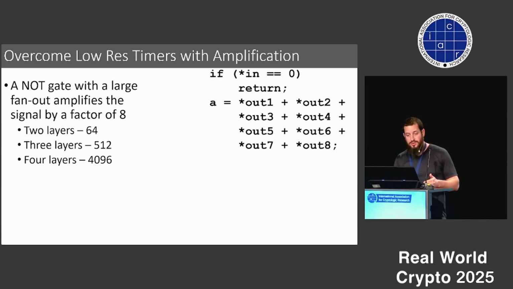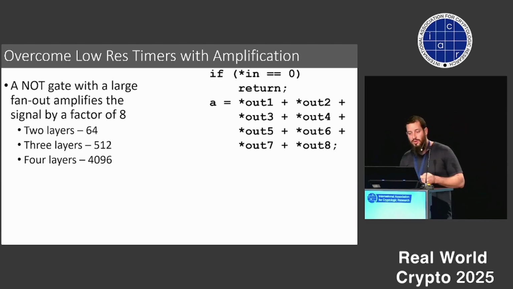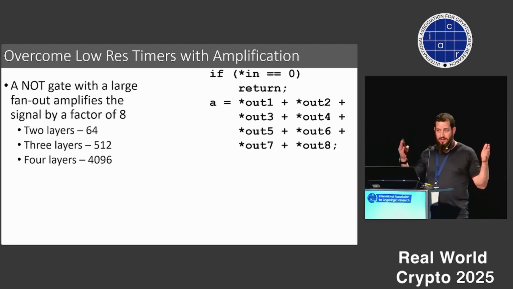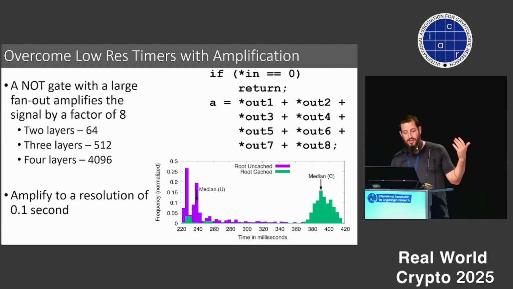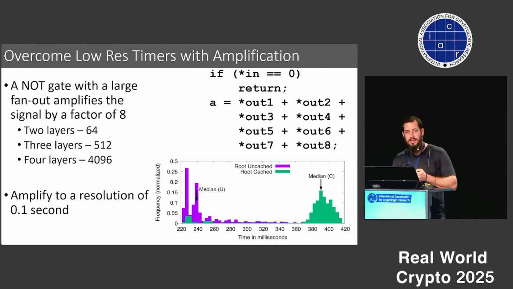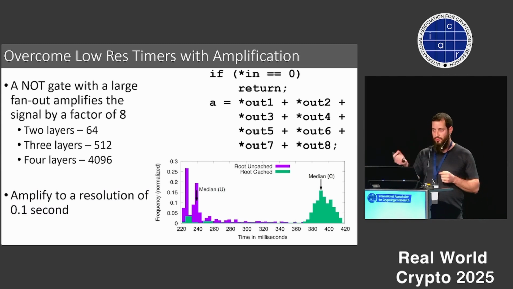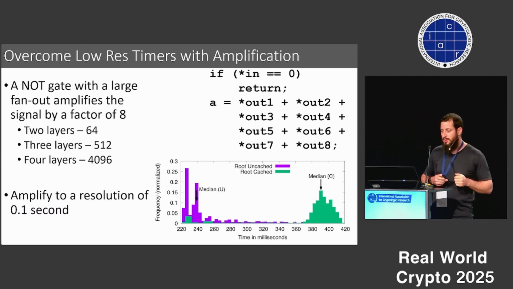This might still not be enough, so we can use this tree structure to increase it to 64, 512, 4096. In real life, this even might not be enough, and we have limited space where we can do the amplification because the cache size is limited. So we have a nice hypertree structure, which allows us to basically increase it to arbitrary values. So we can now copy the state of a single cache hit or miss, and do a computation where the timing difference between this cache hit or miss will be 0.1 seconds sometimes, and we can actually go much higher than that.